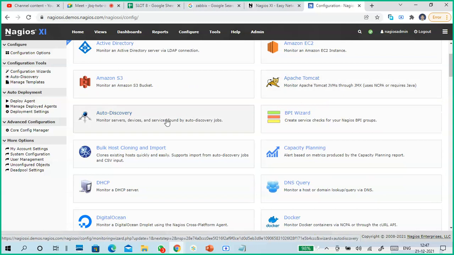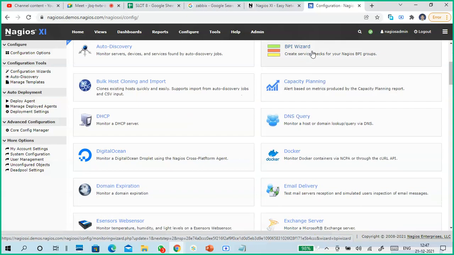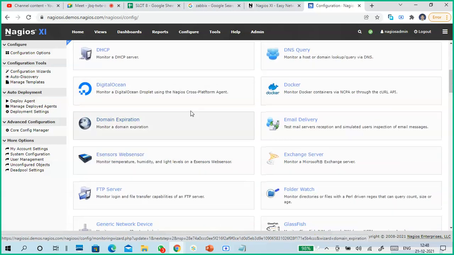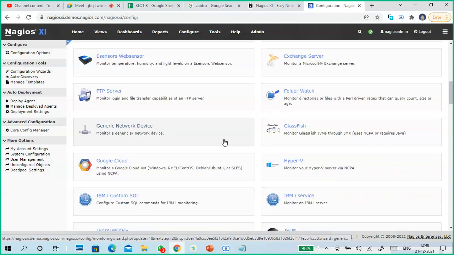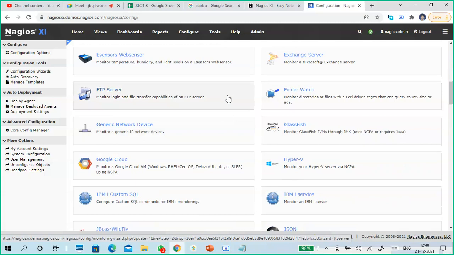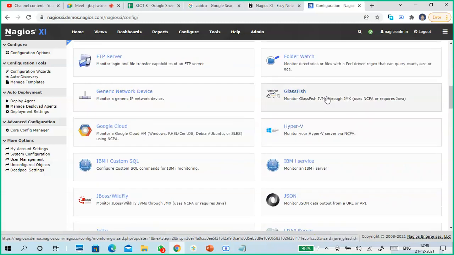Auto discovery, discovery means through what is connected in the network, capacity planning, BPI wizard, bulk cloning and import, DHCP server, DNS query, Digital Ocean is a cloud related one. Docker is a container virtualization, email delivery, Exchange server, mail servers, FTP servers, storage servers, right? So remote storage.